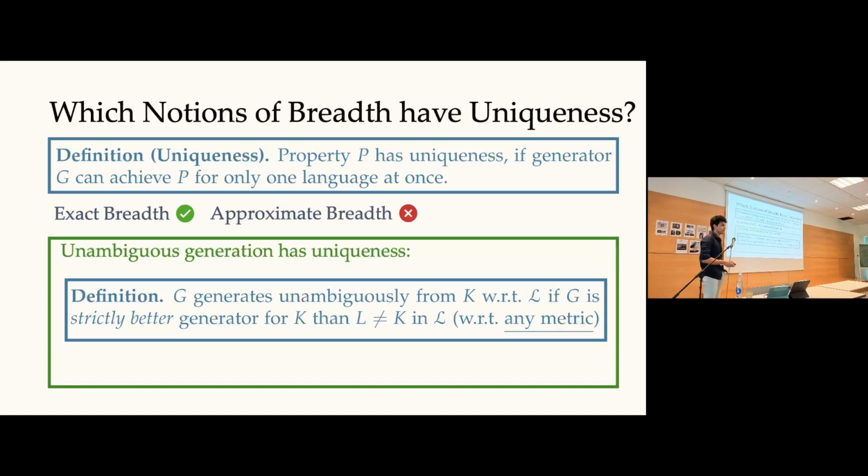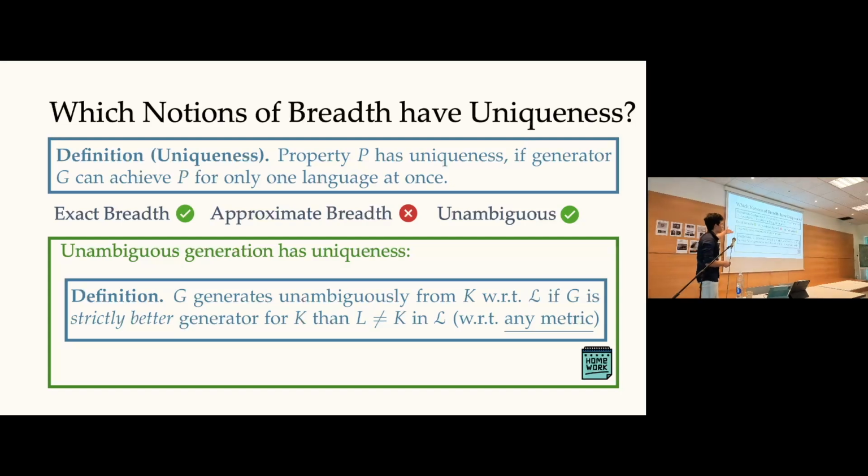Or I want the probability mass that is in the symmetric difference to be low, or whatever your favorite metric is. And I say a generator generates unambiguously from K with respect to the collection and this metric if it's a strictly better generator for the target language by this metric than for any other language. Okay? And it's a more abstract notion, but you can show that this also has uniqueness.